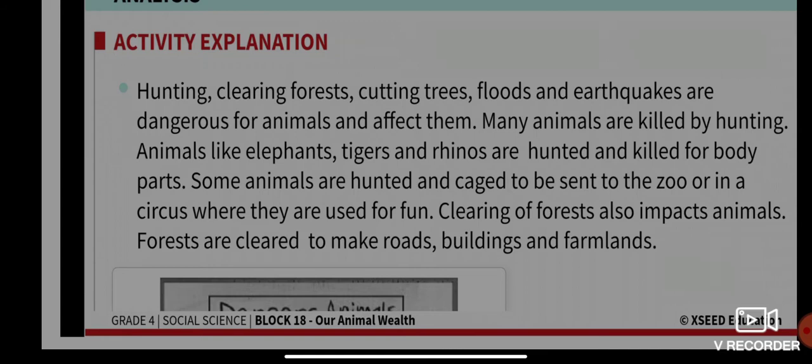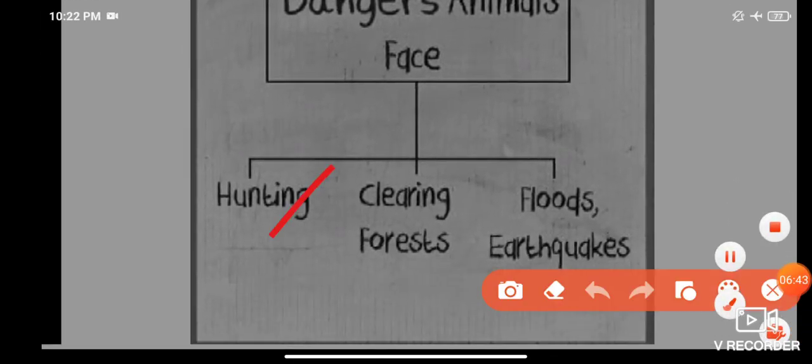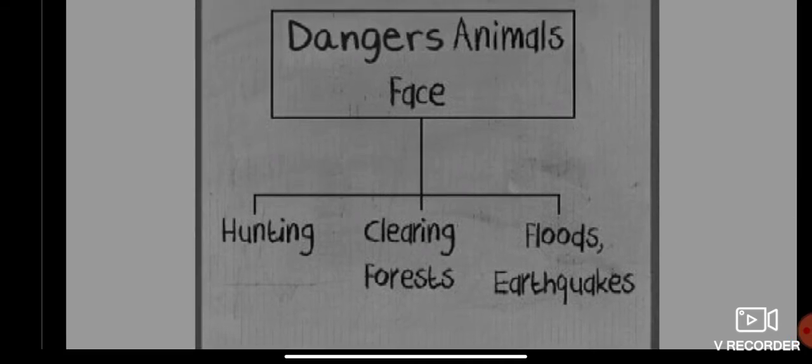And clearing of forests also impacts animals. Forests are cleared mainly to construct roads, buildings, and farmlands. Yes or no? So the dangers animals face are because of hunting, clearing forests, floods, and earthquakes. Those are some of the dangers that wild animals face.